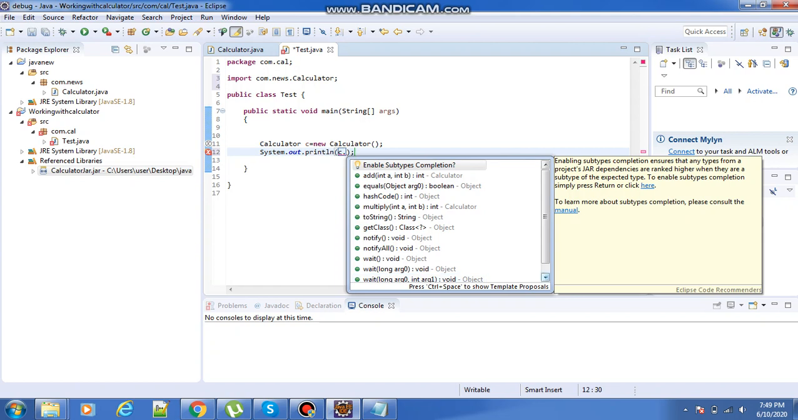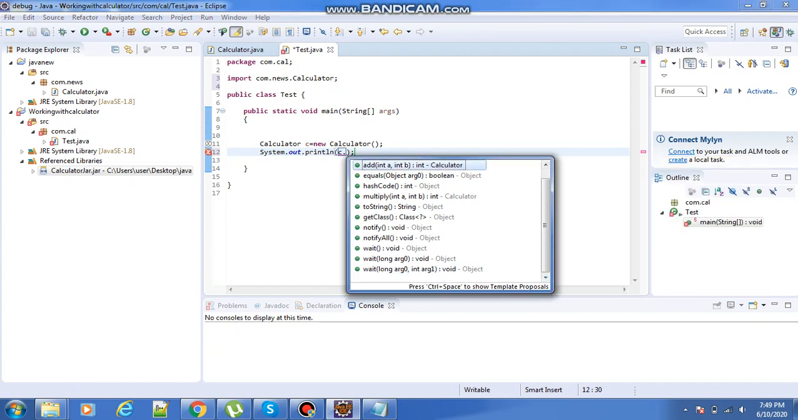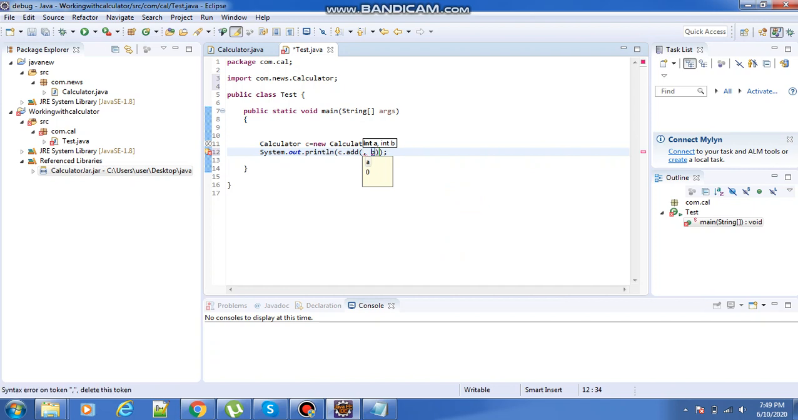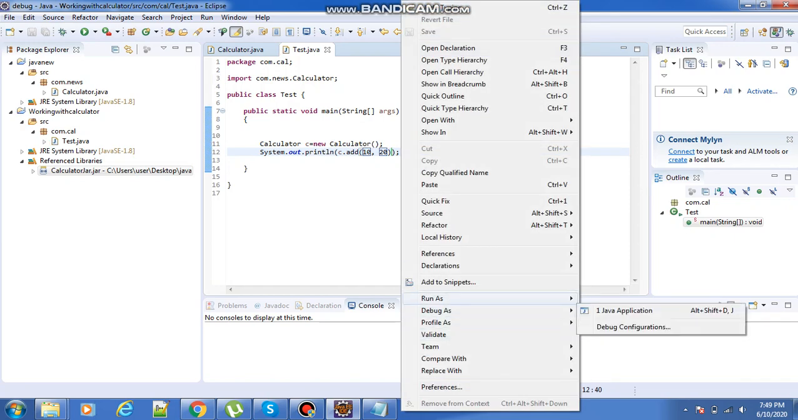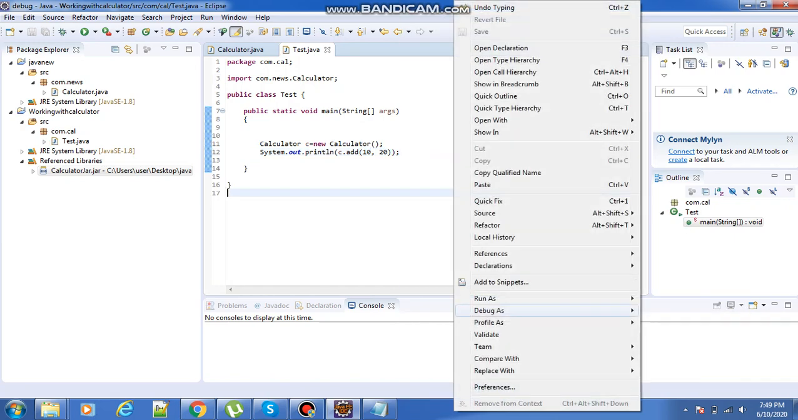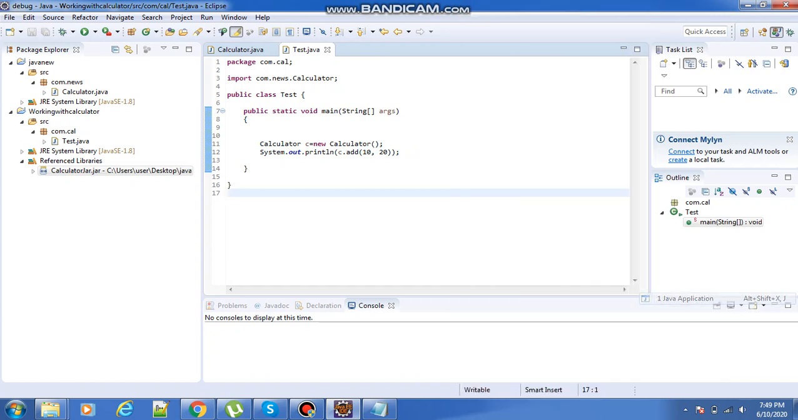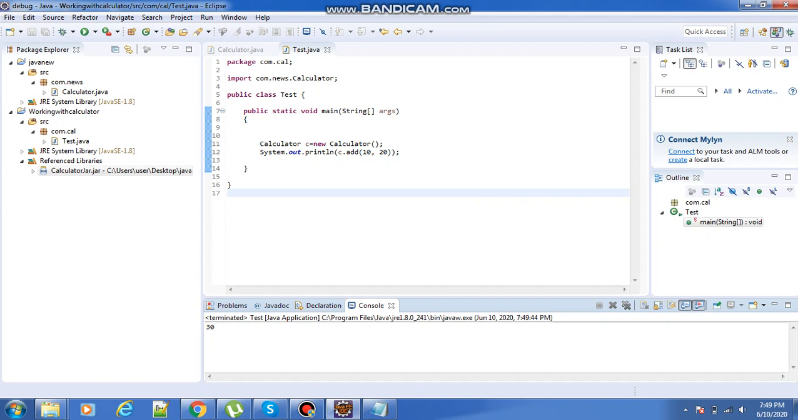Now here we can directly give System.out.println c dot. What are all the methods we are using there? The add method we are using. Now I can represent some variables, and I can work with those variables. Now I can give Run As Java Application. Now it is going to print the output as 30.